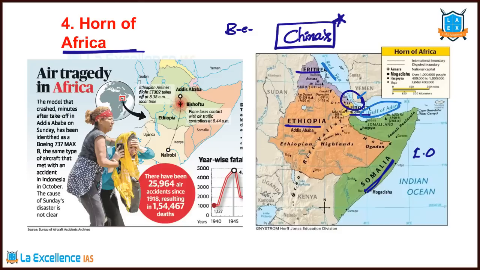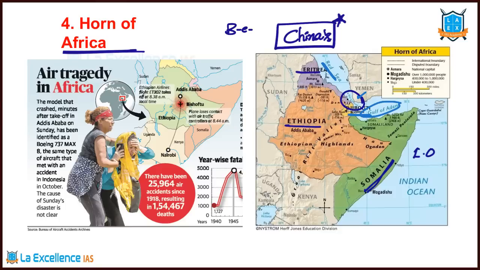Now China wants to have control over this Bab el-Mandeb and Red Sea. Because of that, it is investing heavily in Eritrea and Djibouti. That's why this is in news. And the small country Djibouti, this has become an investment destination now. Not because of its economical location, but because of its strategic location. That is why that's in news.